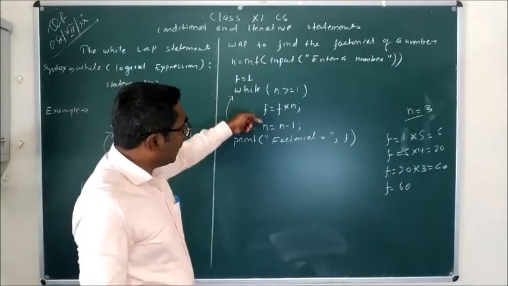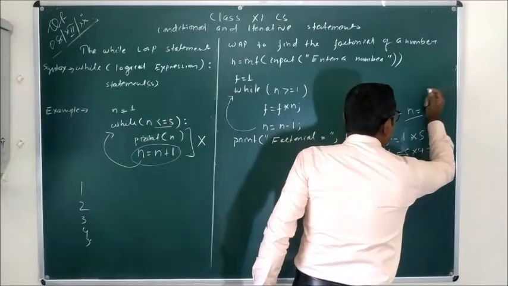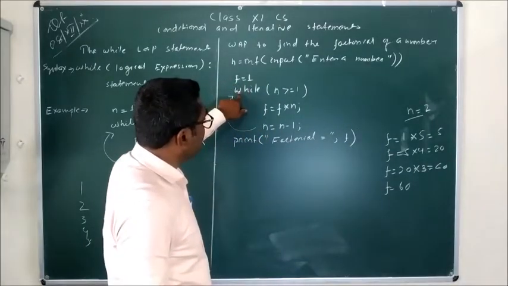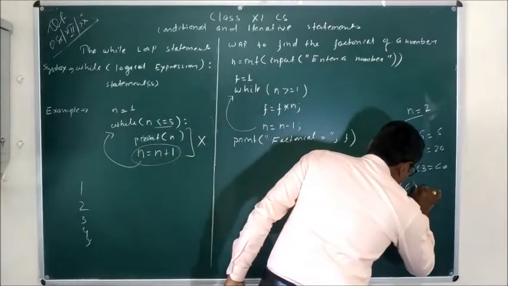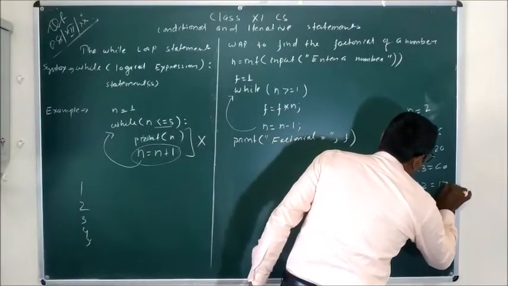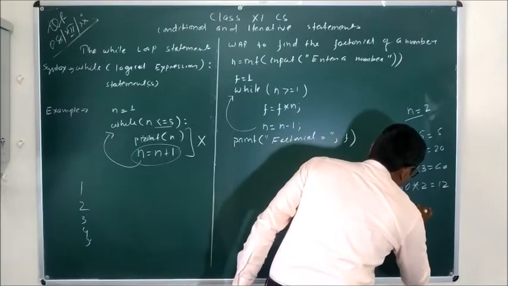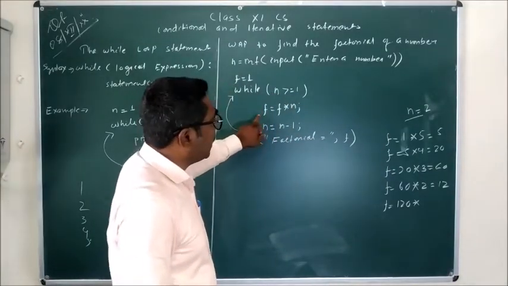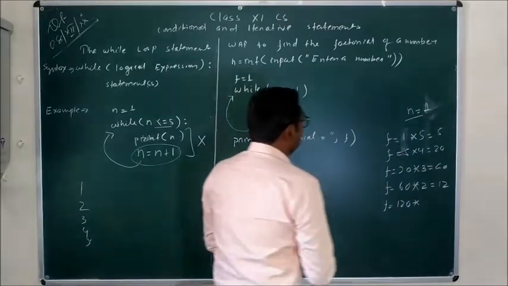Now what happened? Again the value of n will decrease, so now the value of n is equal to 2. Still the condition is satisfied, so this statement will execute once more. So 60 into 2 will be 120. Now the value of f is equal to 120. Now n is again decreased to 1.